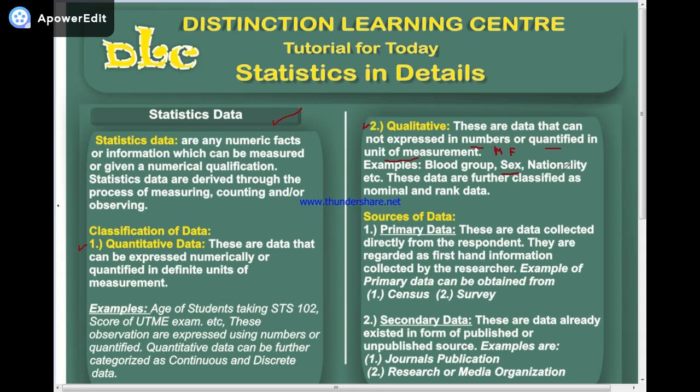That is, for example, if I ask you what is your nationality, what you're going to tell me is that you are Nigerian. That is, you are in Nigeria. So if you are from Ghana, you can say what? Ghanaian. Are you getting it? So all this kind of data is called what? Qualitative data.